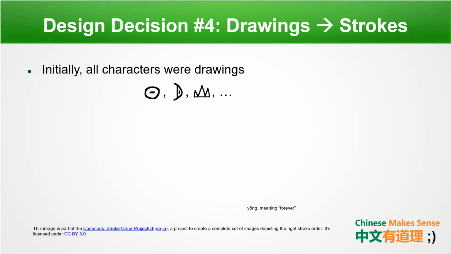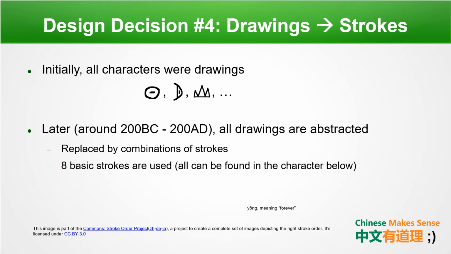For design decision number 4, it has to deal with drawings to strokes. Initially, all characters were drawings. For example, sun, moon, and mountain. Later, at around 200 BC to 280, all drawings are abstracted. They're replaced by a combination of strokes. The 8 basic strokes are used, and can be found in this character below. This character is Yong. It means forever.